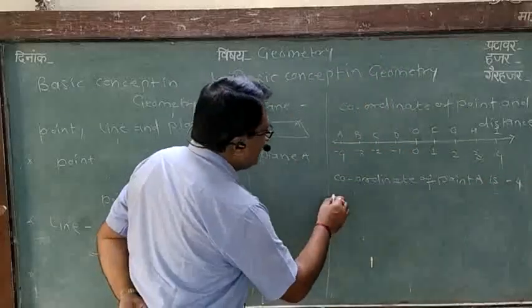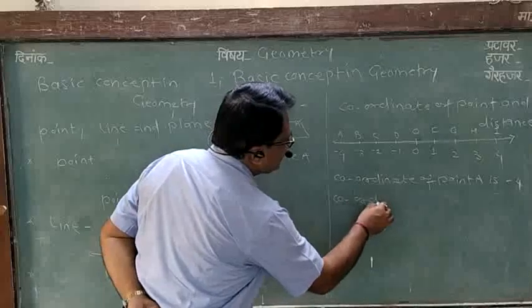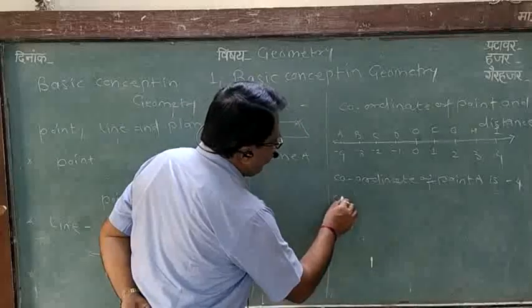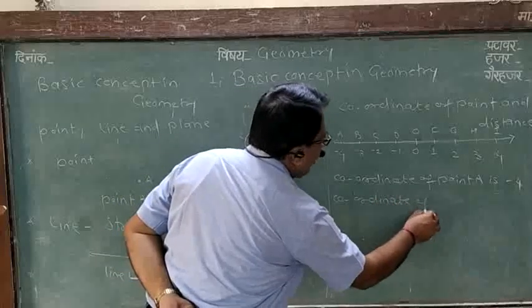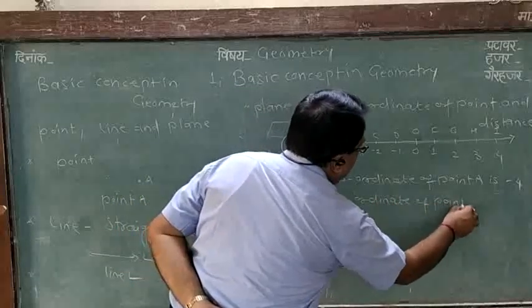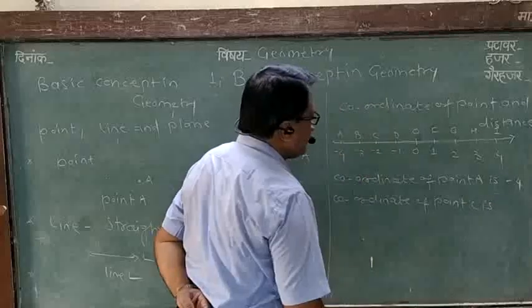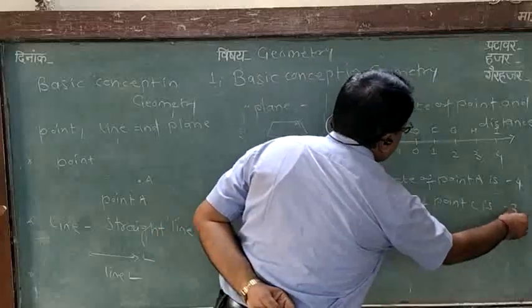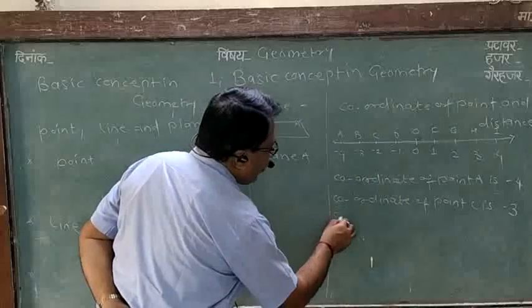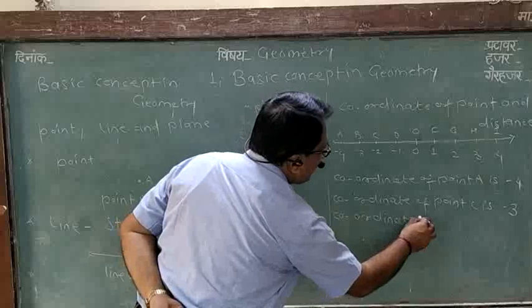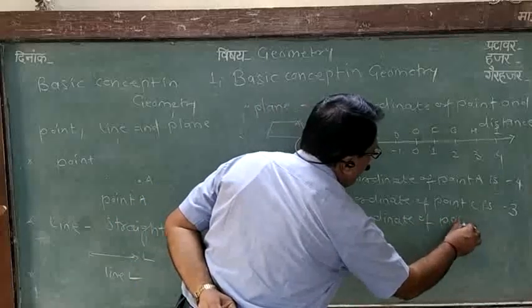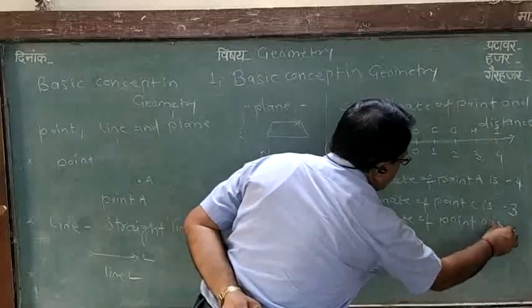Then the coordinate of point C is -2. The coordinate of point O is 0.